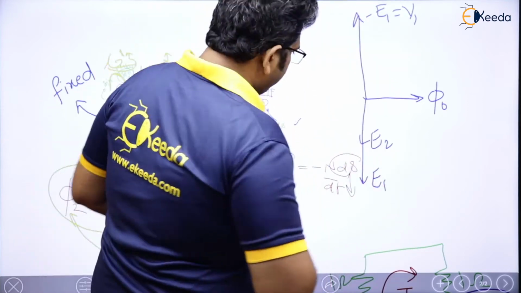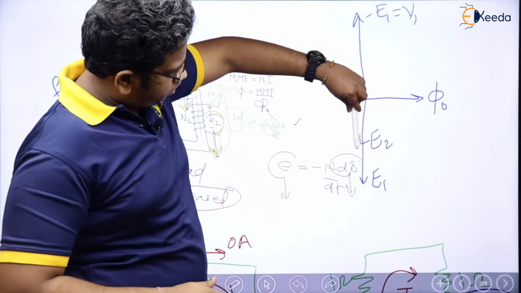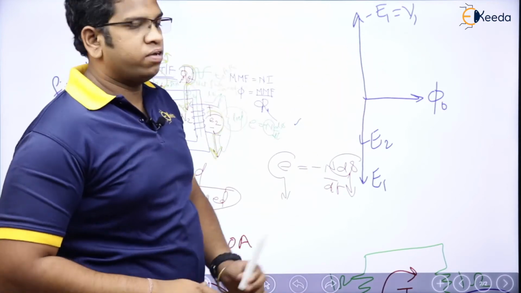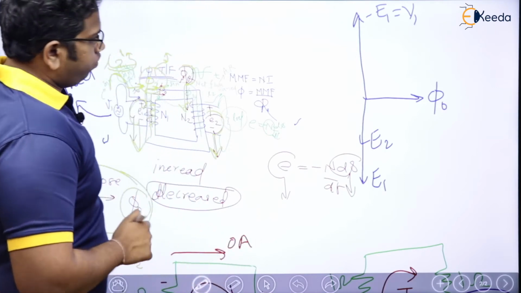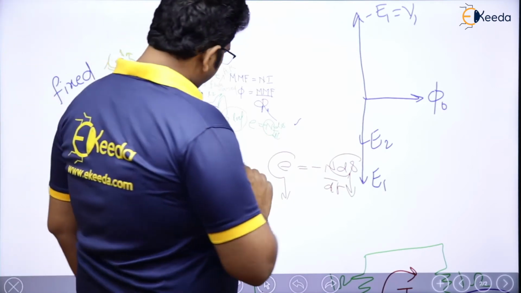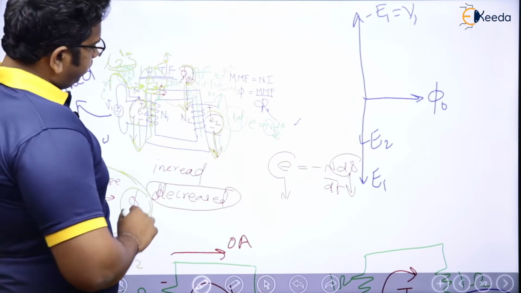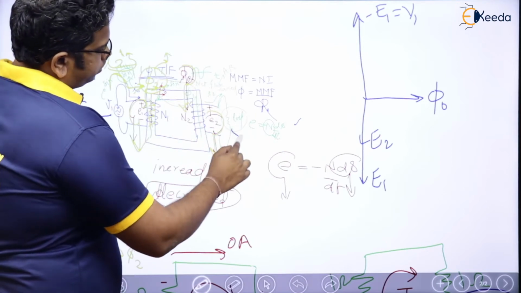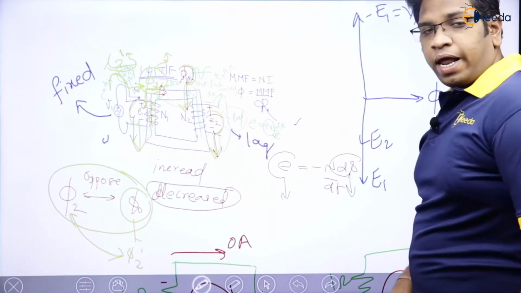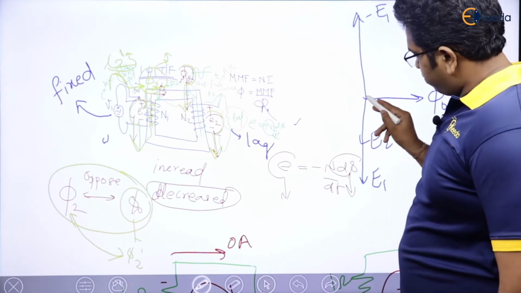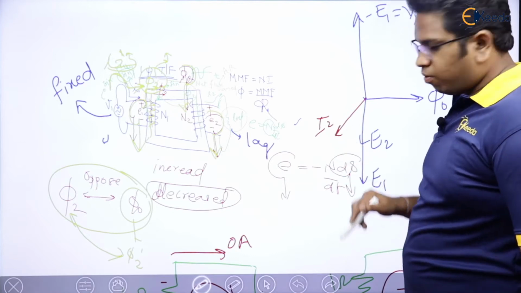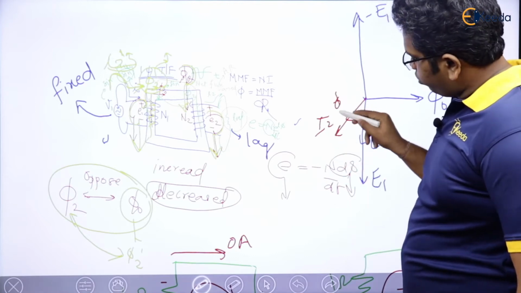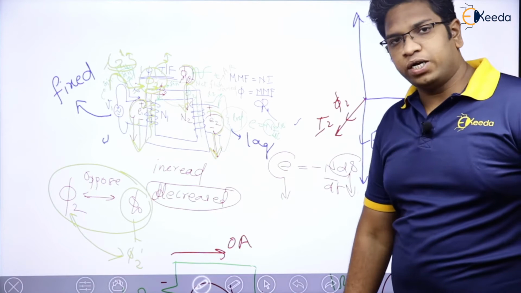Anyways, whatever it is, E1 was here, we just projected that E1 upwards, so it is going to be minus E1, which is equal to V1. Now we know that, if for instance I am saying that this particular I2, this load, is let us say a lagging load, then what is going to happen? Lagging load means I2 is going to be here. The moment I2 is here, phi 2 is also going to be in phase with I2.